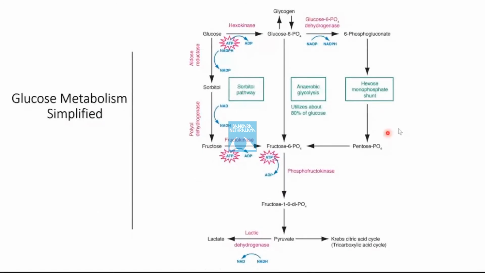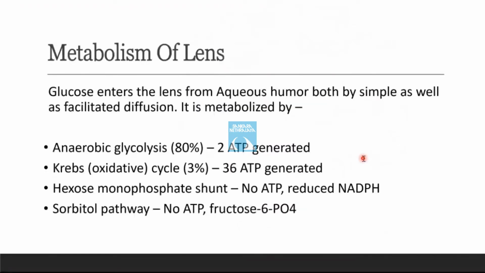Now, this is a diagram showing what percentage goes through the HMP and what percentage through the sorbitol pathway. The sorbitol pathway generally activates when there is an excess of glucose, like in diabetes mellitus. But 5% goes through the HMP pathway. Yes, sir. Around 5% through the sorbitol.